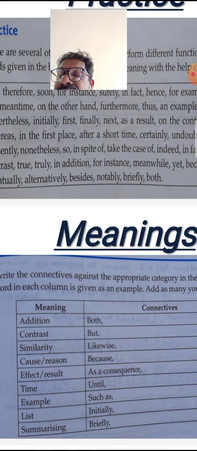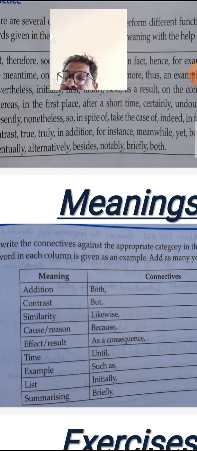Now, write the connectives against the appropriate category in the columns given below. One word in each column is given as an example. Add as many as you can for each category. Addition: both. Contrast: but, similarly, likewise. Cause, reason: because. Effect, result: as a consequence. Time: until.